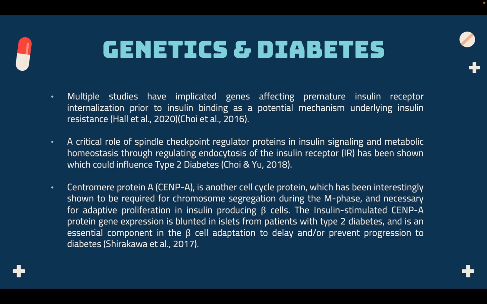Centromere protein A is another cell cycle protein which has been interestingly shown to be required for chromosome segregation during the M phase and necessary for adaptive proliferation in insulin-producing beta cells. The insulin-stimulated CENPA protein gene expression is blunted in isolates from patients with type 2 diabetes and is an essential component in the beta cell adaptation to delay and/or prevent progression to diabetes.